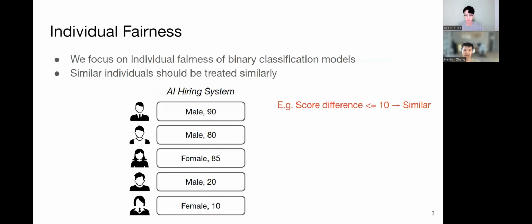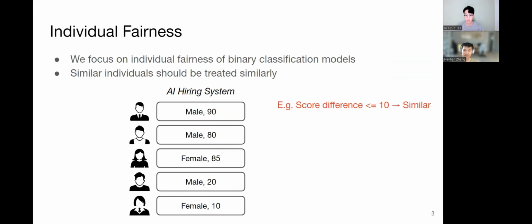There are different definitions of what fairness is, and in this paper, we focus on the notion of individual fairness, that is, similar individuals should get similar outcomes. In practice, how to define similarity is tricky, and there isn't a universally adopted definition. In this paper, we use Euclidean distance between two data points to measure similarity. Also, we focus on binary classification problems.